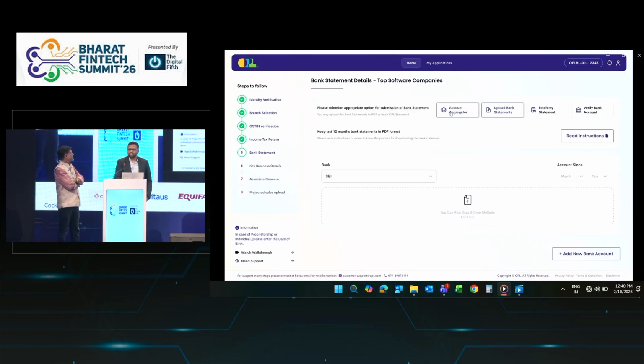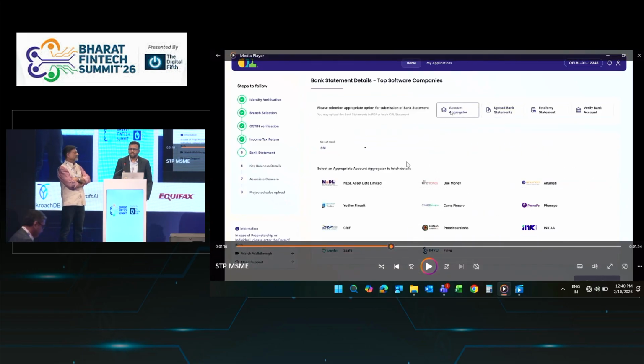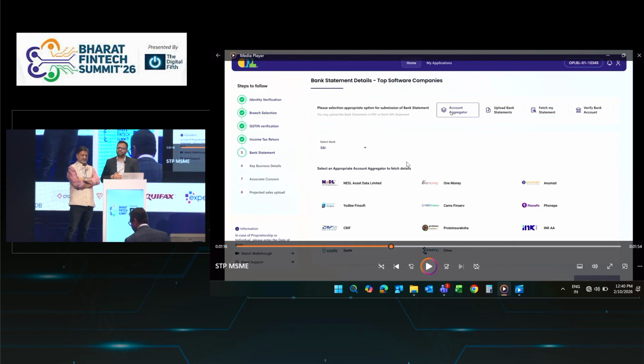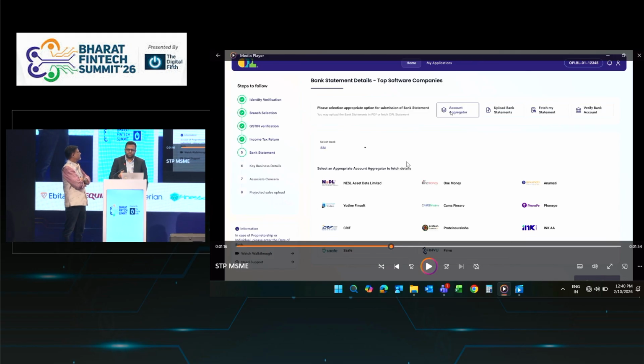Next part is the bank statement. Again, there are 3 options. One is if your bank or financial institution is integrated with an account aggregator, we can directly use those APIs. Otherwise, if it is an ETB customer, we can directly connect with your ETB and fetch the data. And the third is that the customer can upload the bank statement as well.